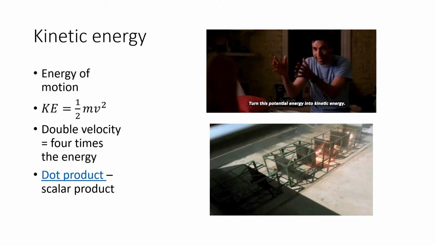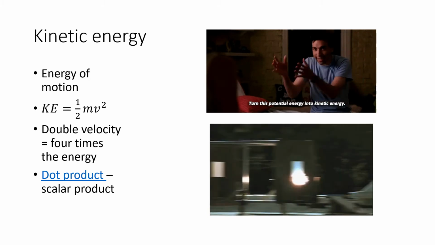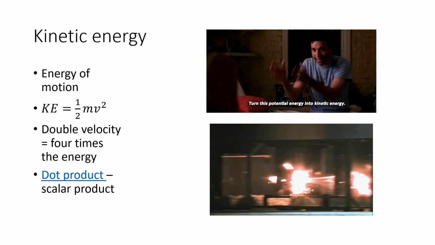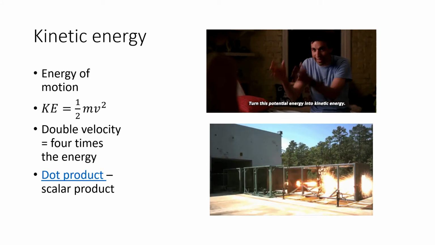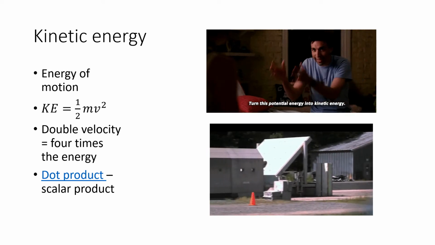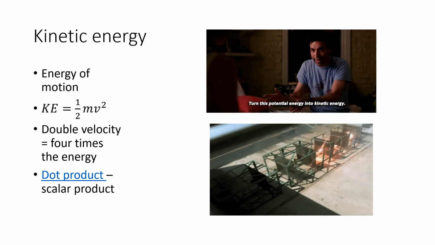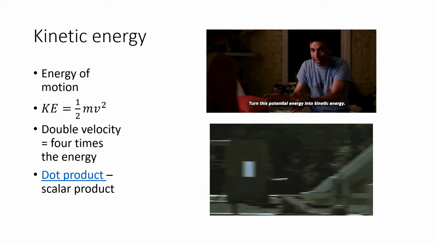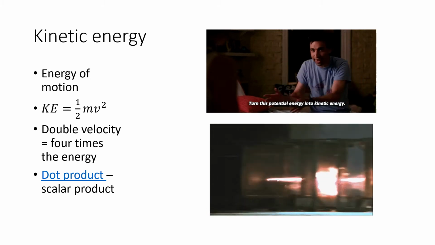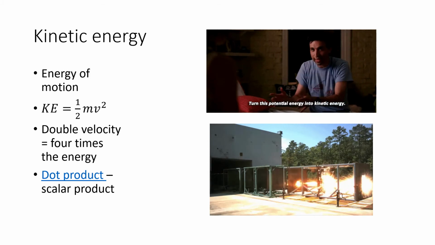The first one is kinetic energy. Kinetic energy is the energy of movement. The formula for kinetic energy is 1/2 mv squared. Notice the v is squared. That means that if something goes twice as fast, it has 4 times as much energy, which we can see in the bottom right video of the railgun.